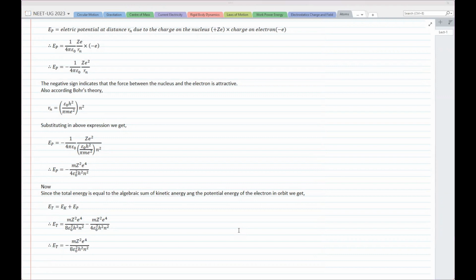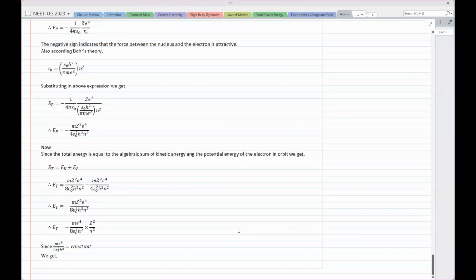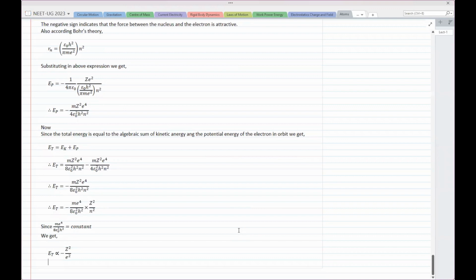Now I will do the same thing again: I will write it separately, Z square and n square written separately. Since this m e raised to 4 upon 8 epsilon naught square h square is a constant, we can always write that the total energy is proportional to Z square upon n square, but with the negative sign. Remember, it has a negative sign there. That constant will not be negative.